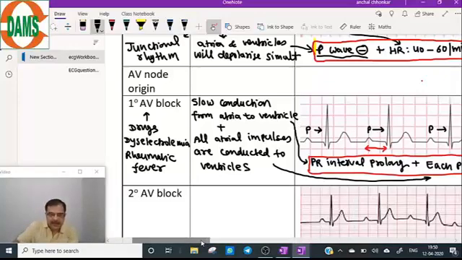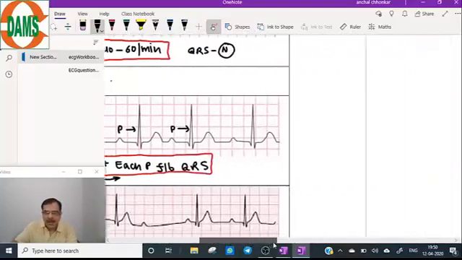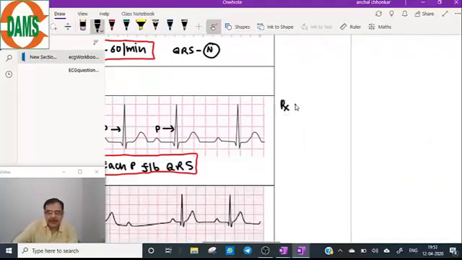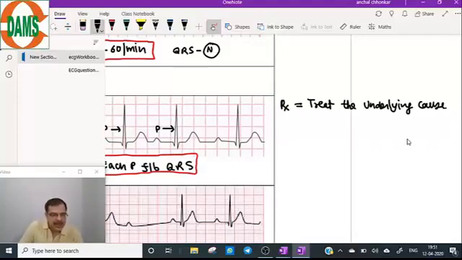Now the treatment of first degree AV block is to treat the underlying cause, like electrolyte imbalance, correct that. Drug intake, withdraw that drug. That will be the treatment of the underlying disorder.